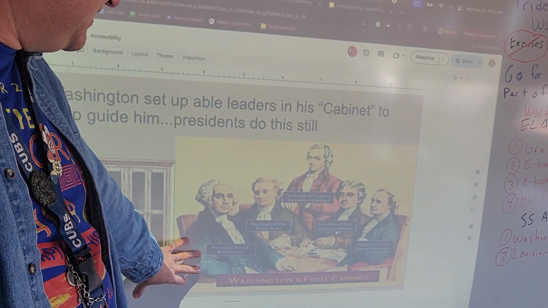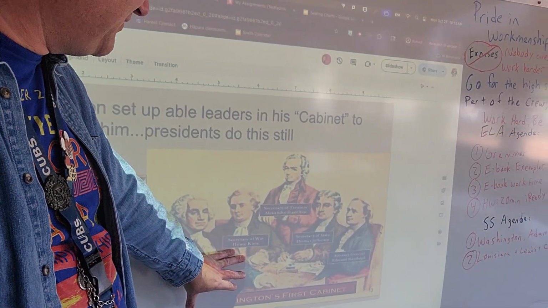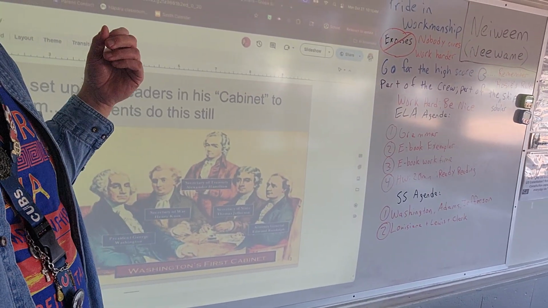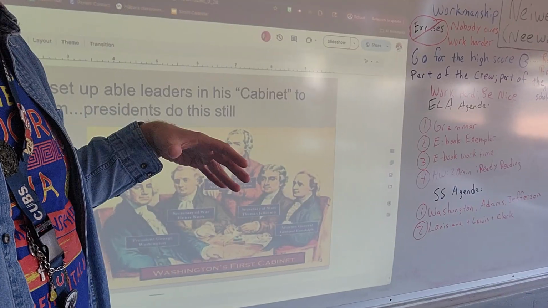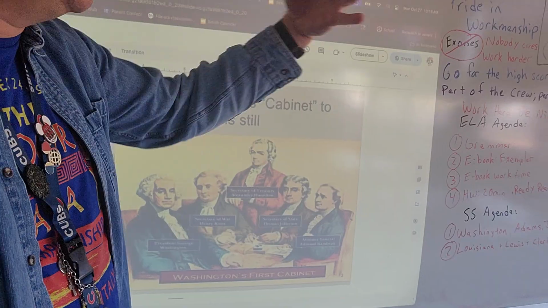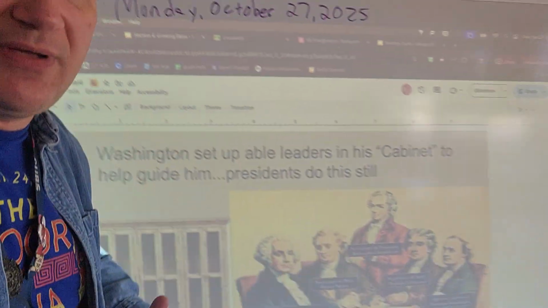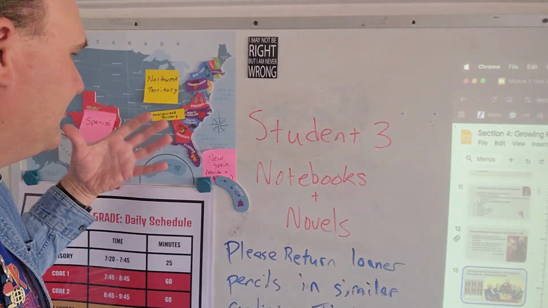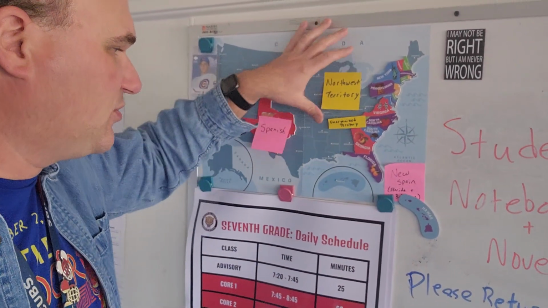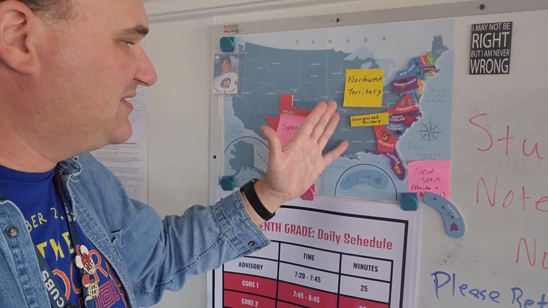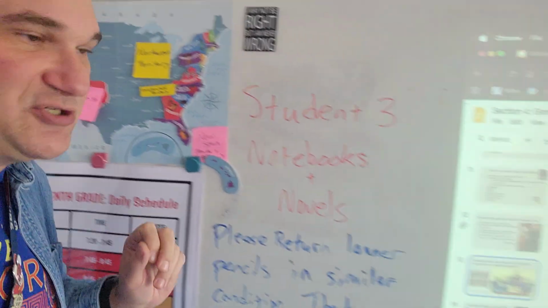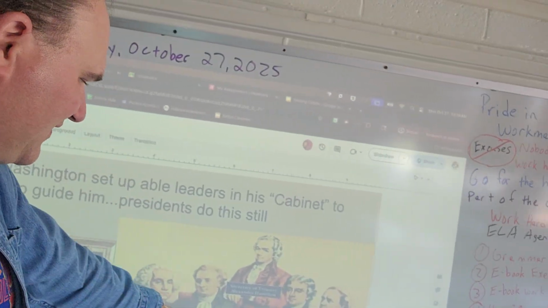So he's the president. Henry Knox is the Secretary of War, so he's in charge of how we're going to handle things with our European relations, as well as how we might handle things with the Native American tribes that are on the western side of the United States. Because remember, our map is looking like this, right? We got unorganized territory kind of in here. We got the Northwest Territory, and we're trying to get out to the Mississippi River here. We're going to come back, talk a little bit about that, because, of course, Spain is in this area. We'll come back and talk about that a little bit. So there's a lot going on there.